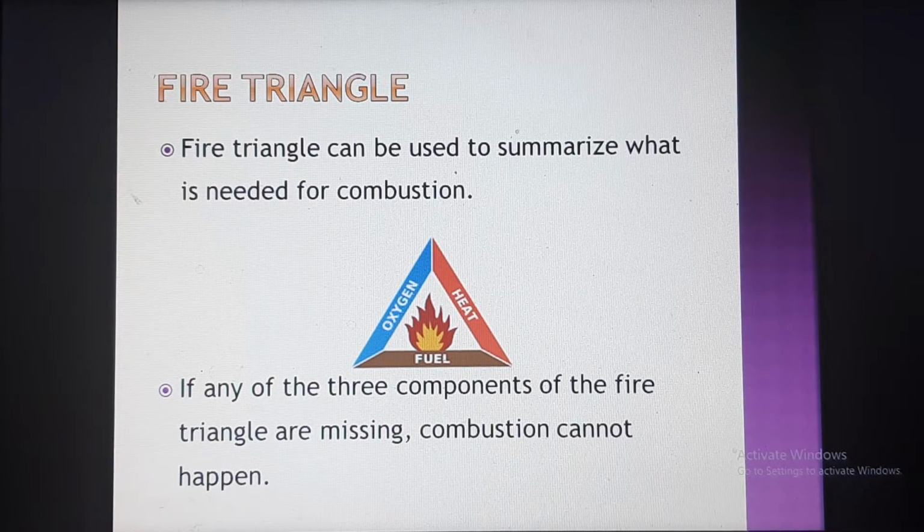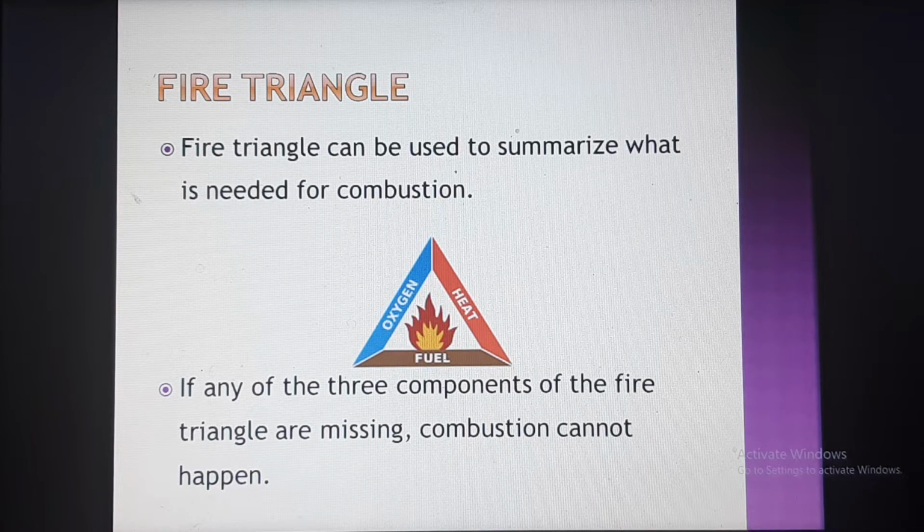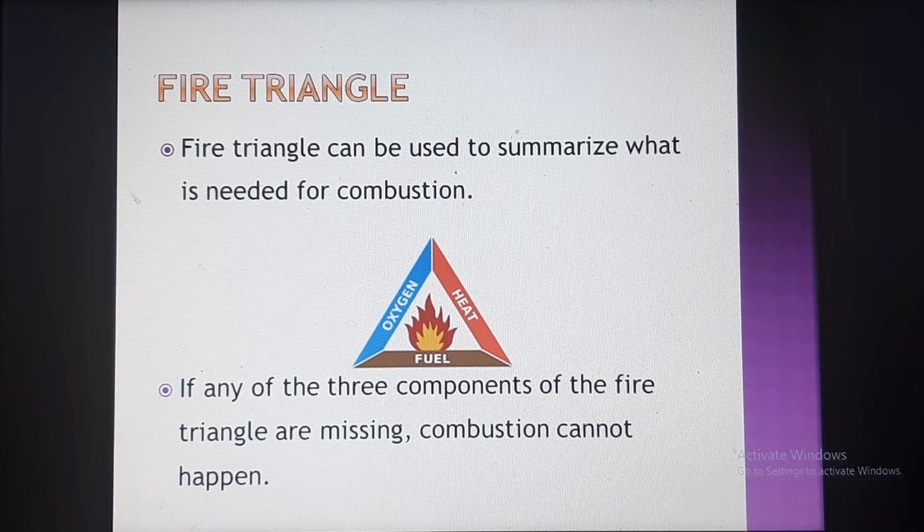Next we are discussing the fire triangle. Here is the picture of a fire triangle. Here we can see oxygen, heat and fuel. The fire triangle can be used to summarize what is needed for combustion. What are the things needed for combustion? If any of these three components of the fire triangle is missing, combustion cannot happen. That means if you want to burn something, these three things are necessary: the first one oxygen, the next one fuel, and heat. If any one of these is missing, we cannot burn anything.